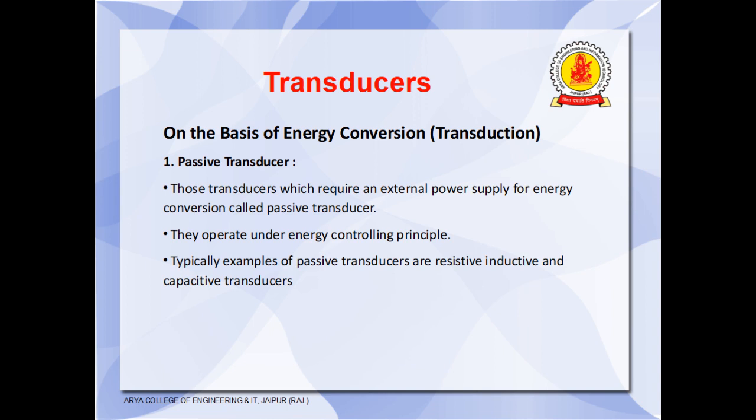First, on the basis of energy conversion method, there are two types of transducers. One is the passive transducer and one is the active transducer. Passive transducers are the transducers which require an external power supply for energy conversion, and they operate under energy controlling principles. Means the transducers which require an external supply for their functioning are the passive transducers. We can take the examples: resistive, inductive, and capacitive transducers. These are in the category of passive transducers.